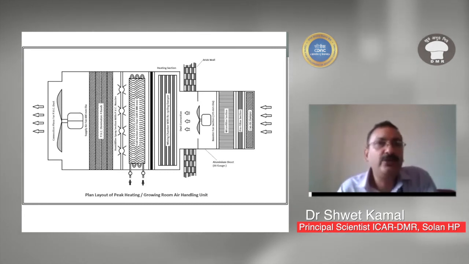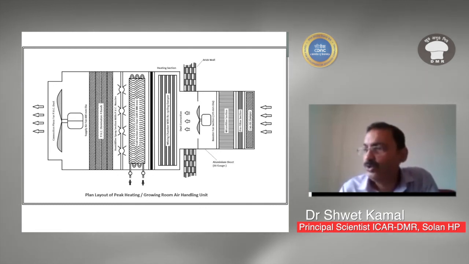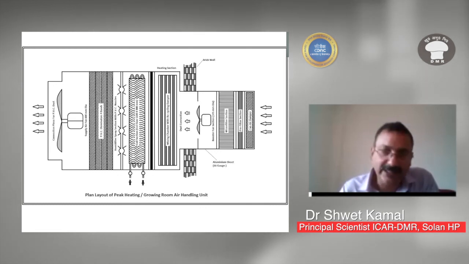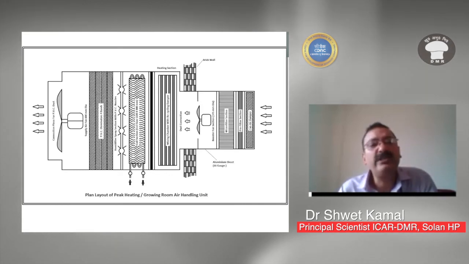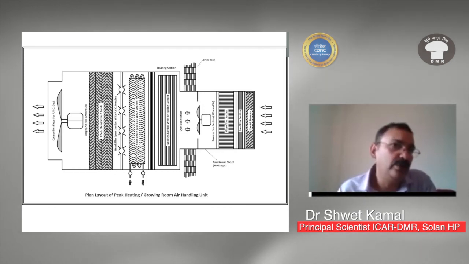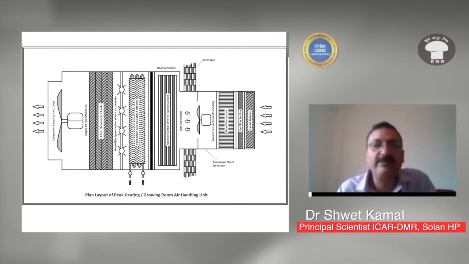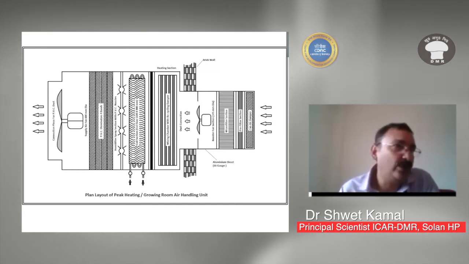It will dry your casing soil, and it will stop your fruit body formation. So we need a humidifier section, so that the air blowing inside the cropping room is humidified first, and then blown inside the room to maintain the RH up to 85%. Again, it can be sensor based or manual.